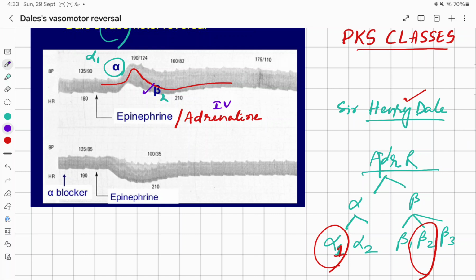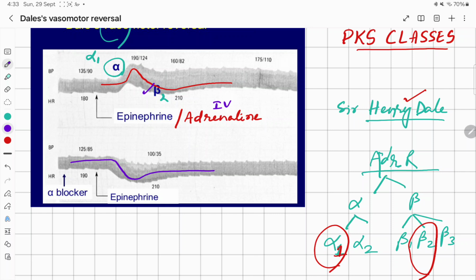And if we use an alpha blocker, then there will be absence of the first phase and there is a fall in blood pressure only. So adrenaline response on blood vessels is biphasic, an initial rise followed by a prolonged fall in blood pressure.